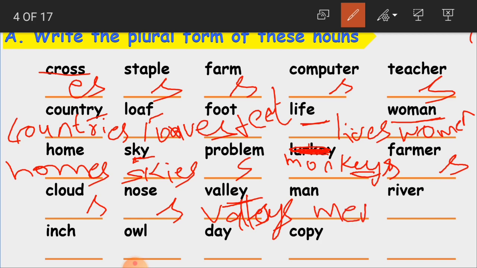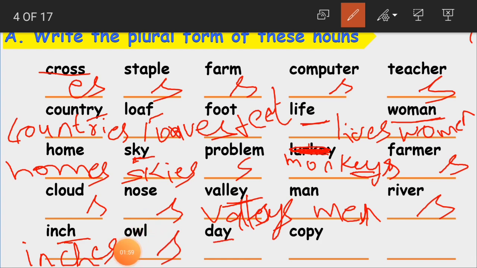Man. What did we learn, children? Men. Man becomes men. River becomes rivers. Inch. If you see the last letter, CH. When CH is there, what we have to do? We have to add es to get the plural form. Then this becomes inches. Owl, owls.